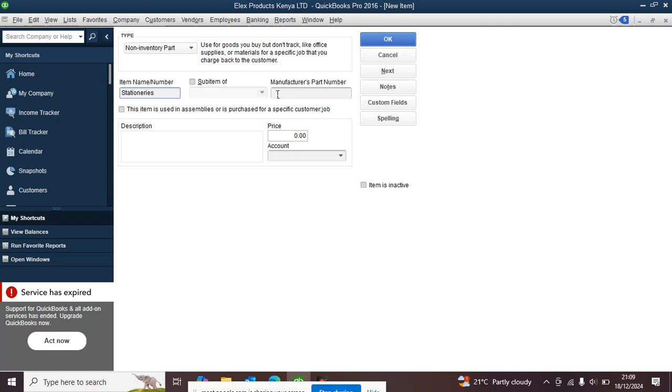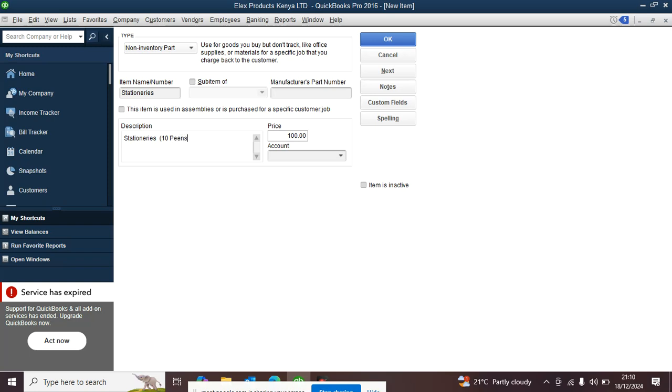We don't have the part number for this particular item. How much? Let me check. Stationaries. You can give it any hypothetical figure. Okay, 100. The description of the item, we can now copy and paste this. Then probably we can go ahead and describe what we purchased here. Maybe we have 10 pens.